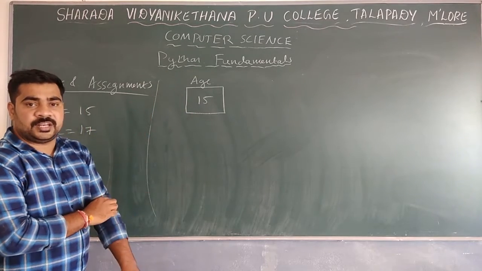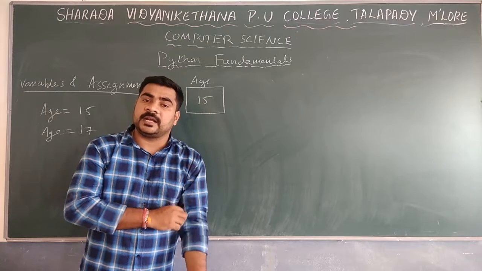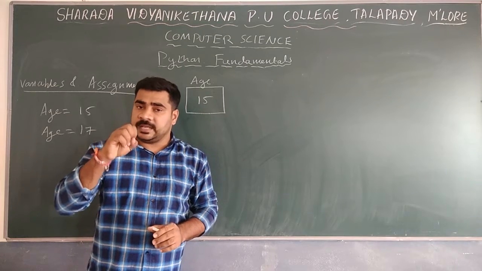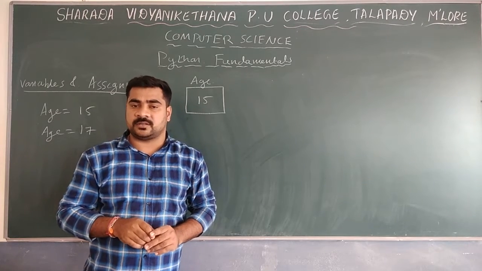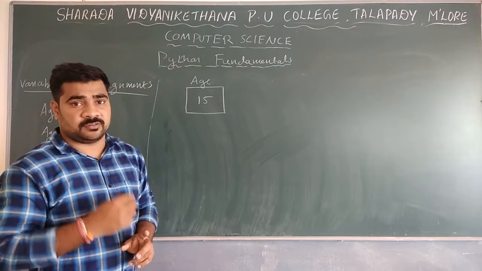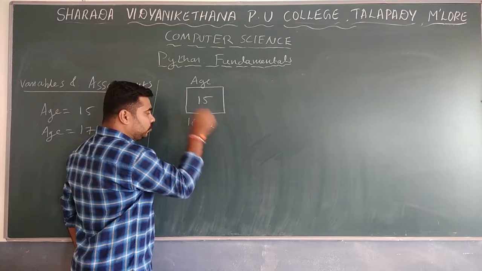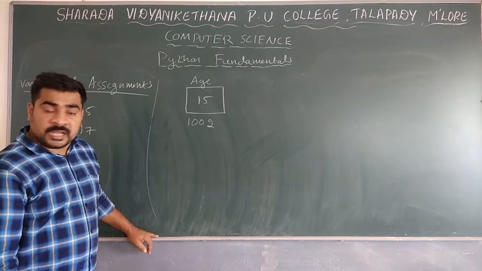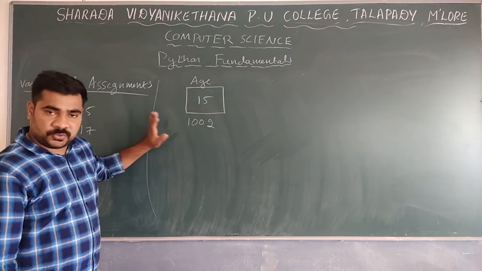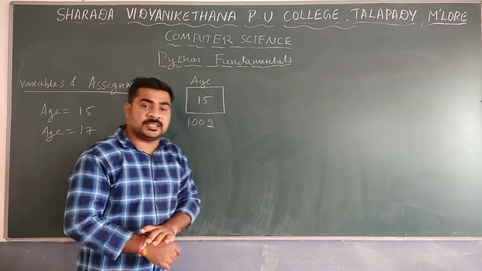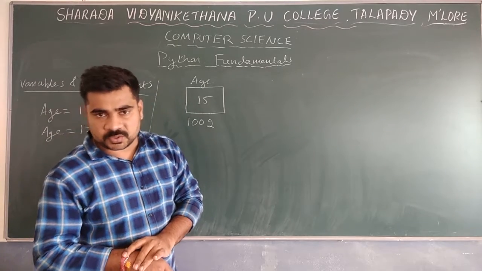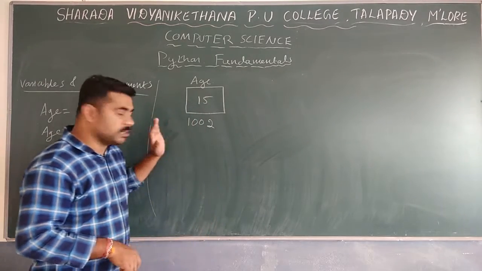Data is stored in memory locations, and each location has a particular memory address. For example, the address is 1002. At 1002, data 15 is stored. If you assign age is equal to 15, that value is stored in 1002.